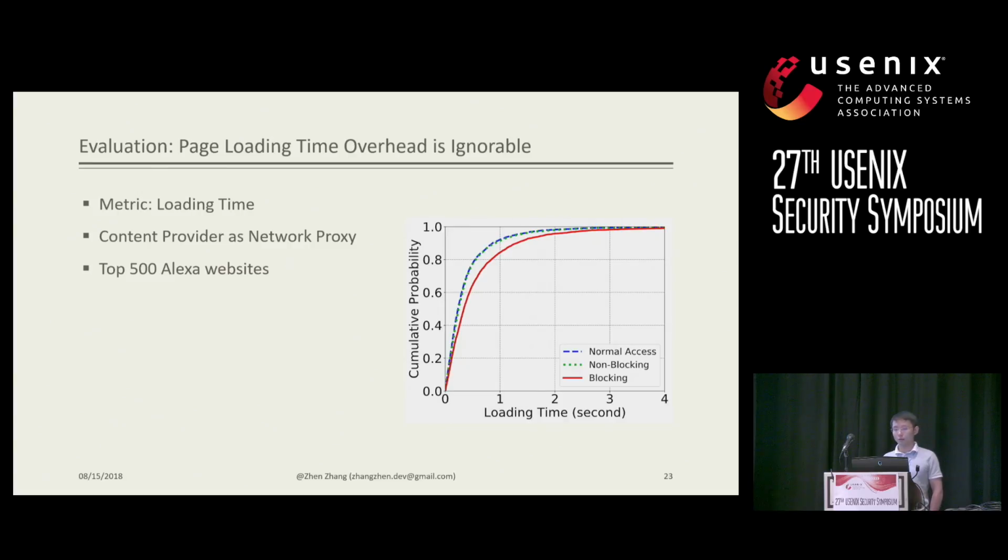As shown in the graph, the x-axis represents the loading time in seconds, and the y-axis represents the cumulative probability. The system with Z-free non-blocking mode, the green dash line, stays close together with the normal case, the blue dash line. While Z-free blocking mode incurs a little bit more overhead, but still less than 9%, which is the red line.